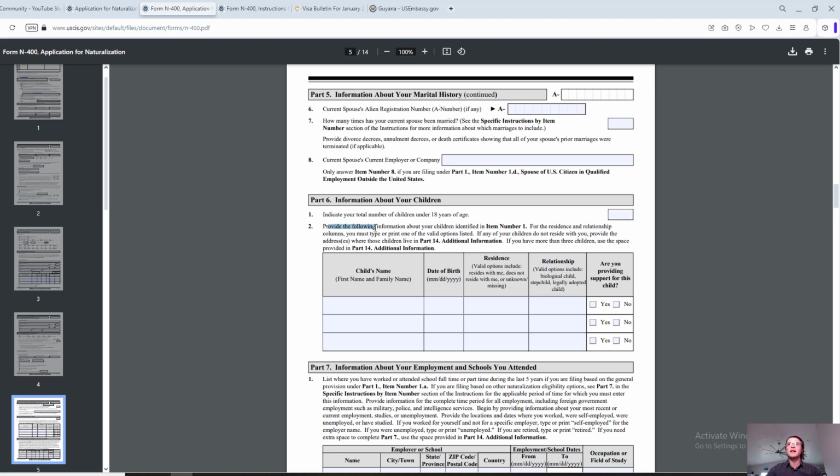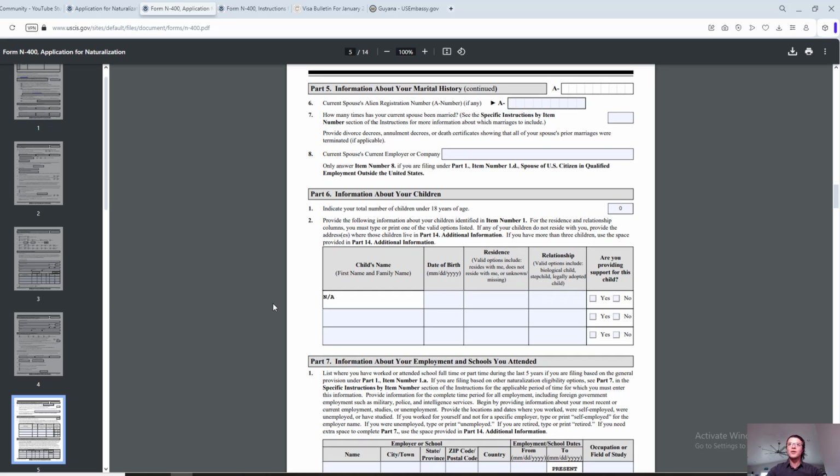Provide the following information about your children identified in number 1. All right, if you say 2 kids under 18, then you're providing their first name, last name, date of birth, residence. Valid options include resides with me, does not reside with me, or unknown or missing. Relationship, obviously: biological child, adopted, and so forth. Are you providing support for this child? Yes or no? All right. And if it's not applicable, if it's all zero, to be on the safe side, put not applicable through the whole thing.